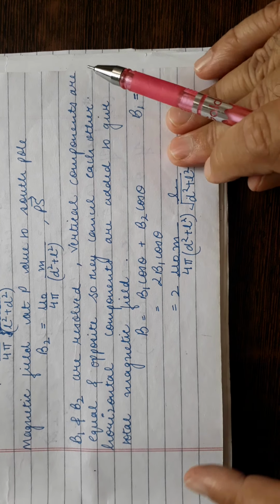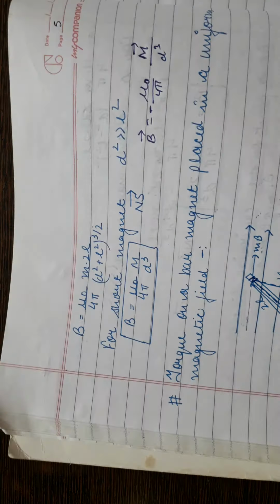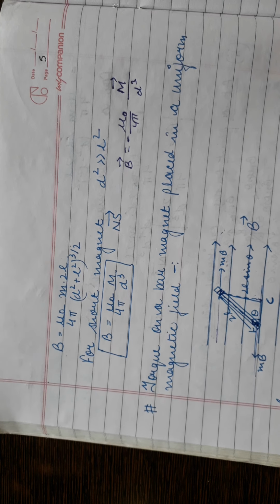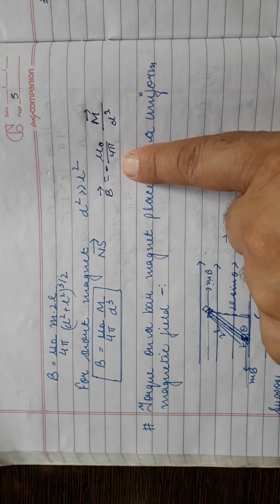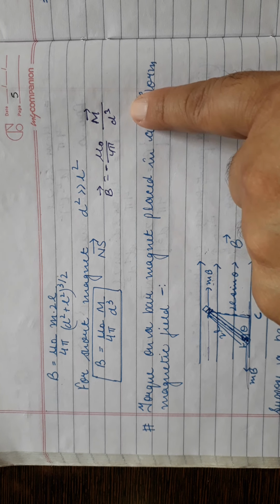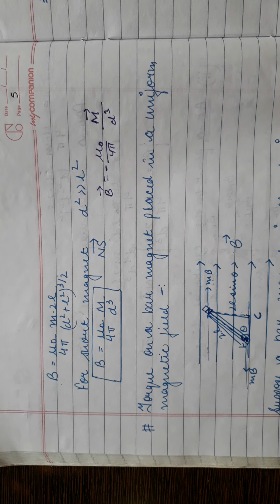Okay, so for a short dipole, what expression do you expect? We expect the expression which is half of this. So the magnetic field is mu naught upon 4 pi into m upon d cube. Okay students, so this is the relation: mu naught upon 4 pi into m upon d cube, with a negative sign because this is the opposite direction.